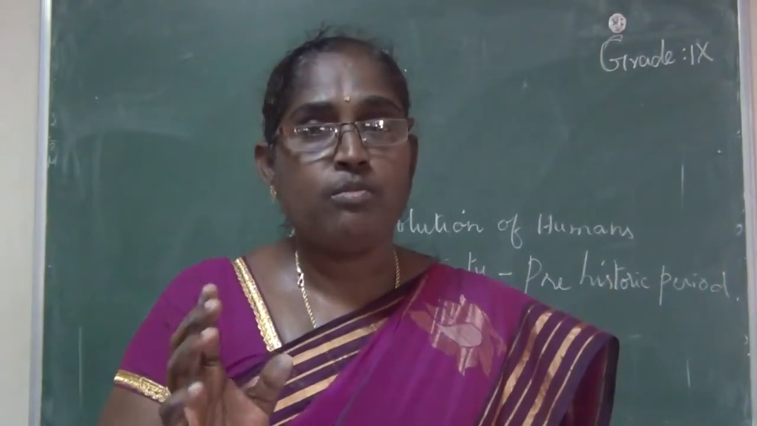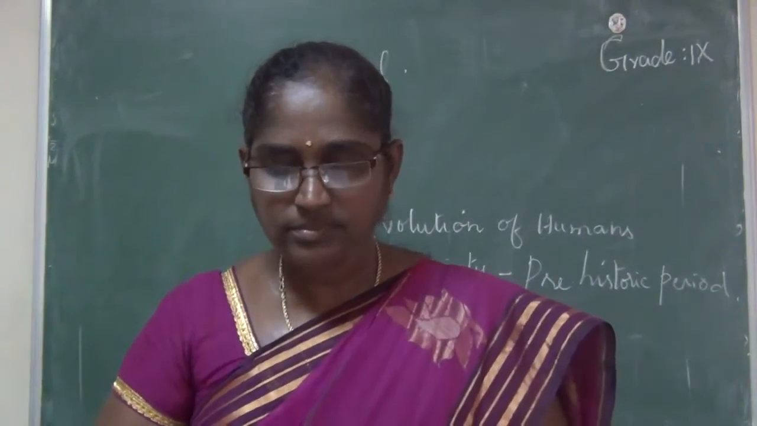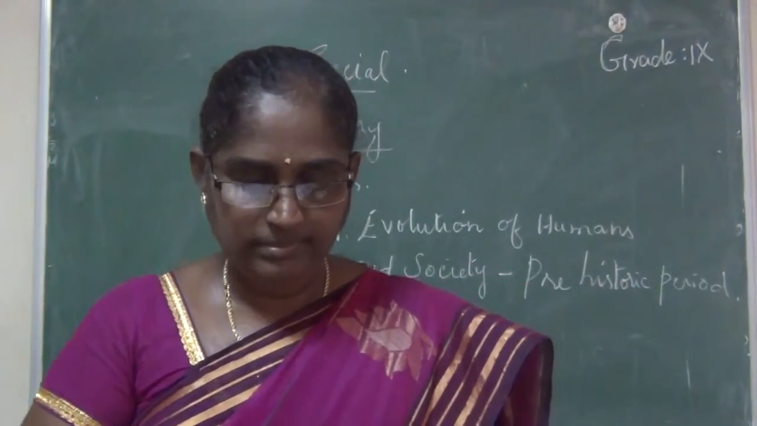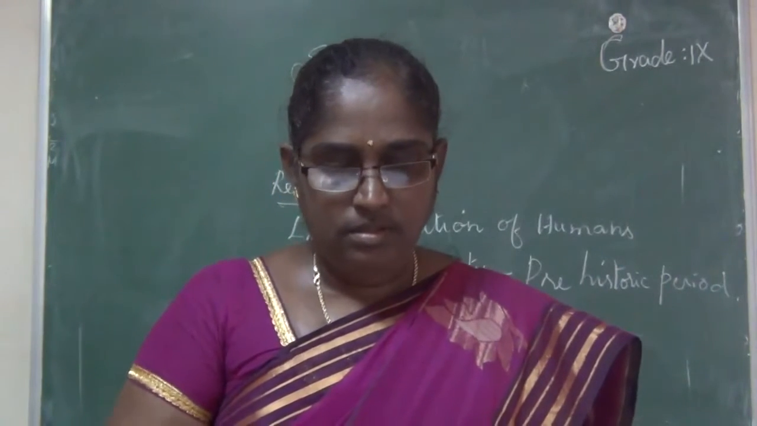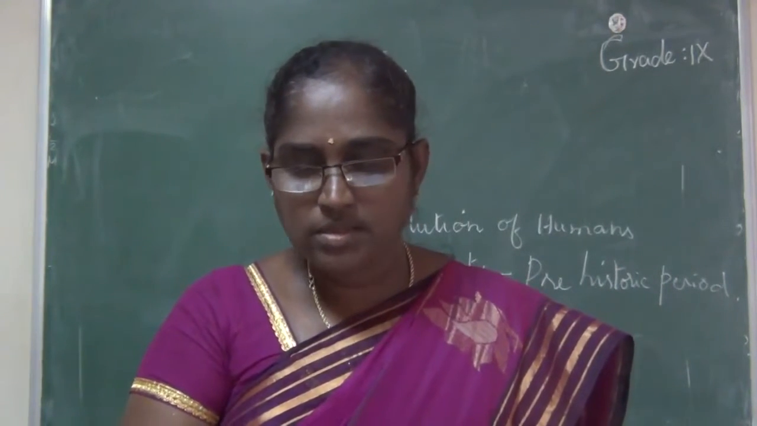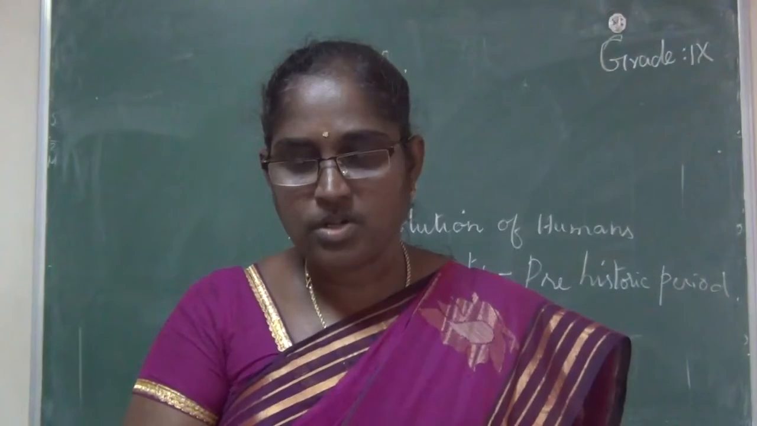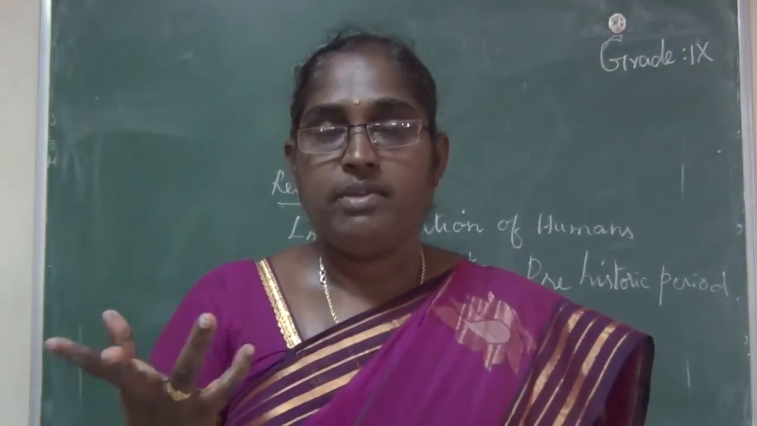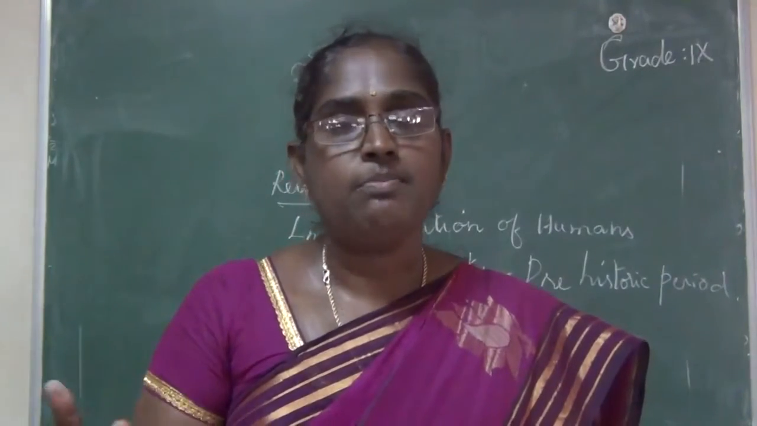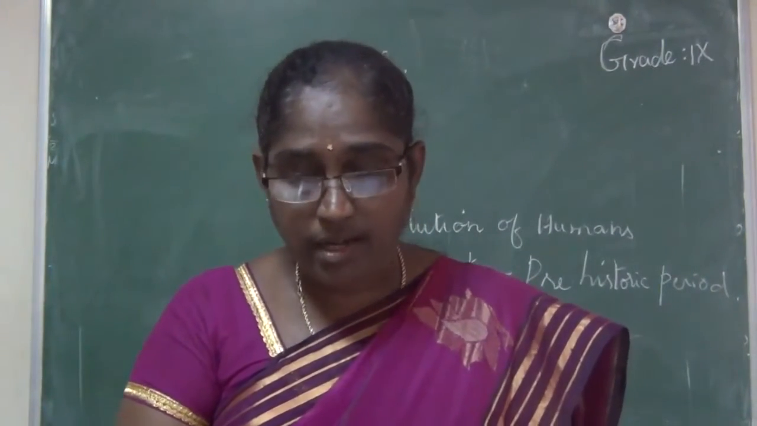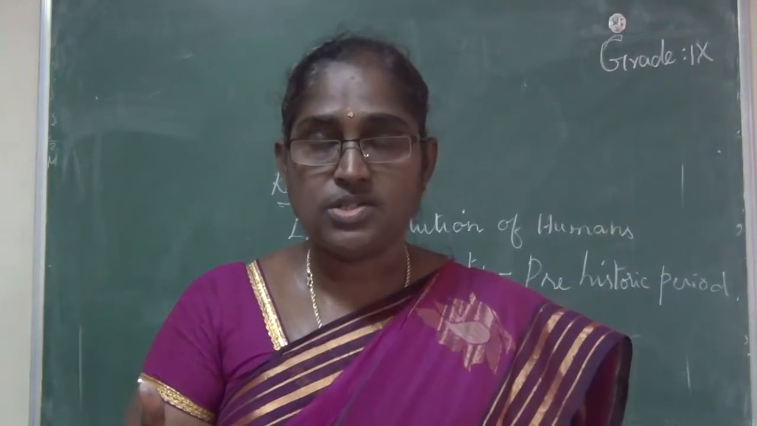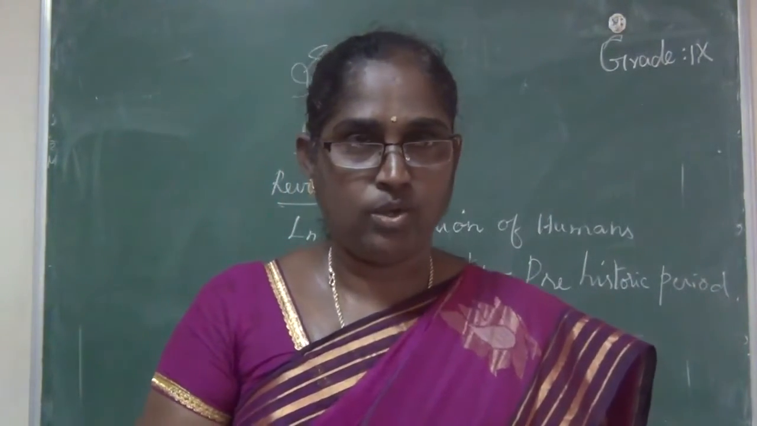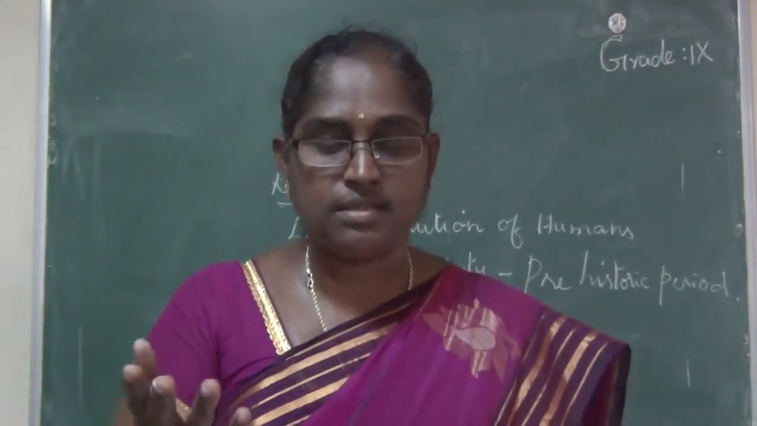That is Roman number 5 in your book. The first question is: discuss how the age of speculation made humans become conscious and knowledgeable. Here speculation means guessing. With the help of guessing, how did people become knowledgeable as well as conscious? That's the meaning of the question.